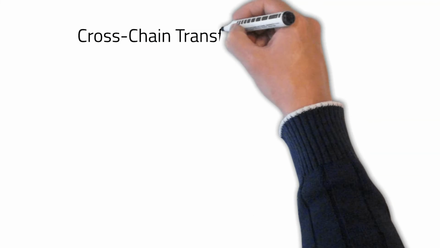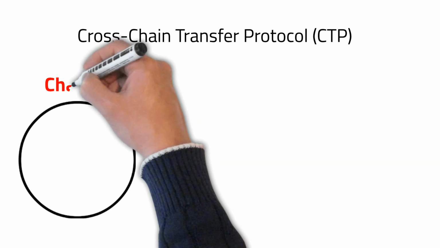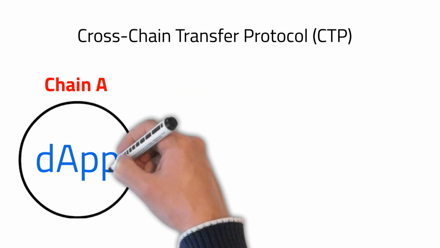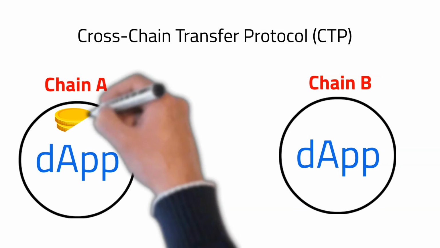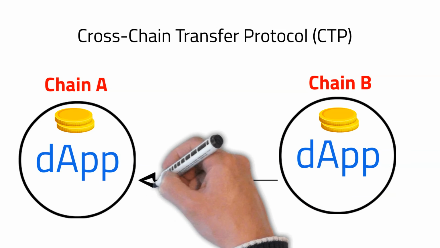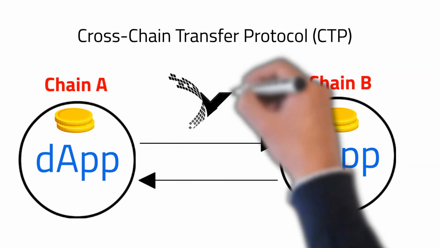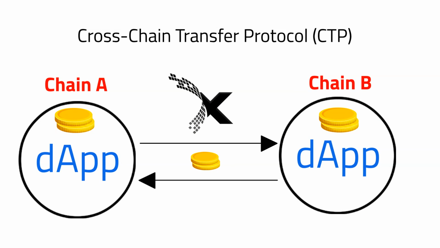Next, the CTP is a protocol that works similarly to CGP, but it works as a layer next, which is the dApps level. In other words, when there are dApps between the two chains that want to communicate with each other, the CTP performs this part of the function, allowing both locking, unlocking, and transferring tokens.